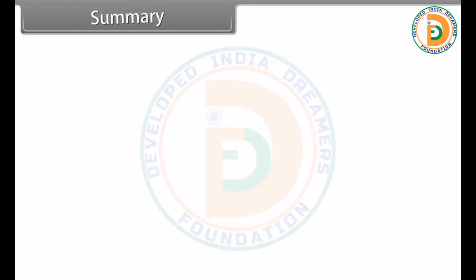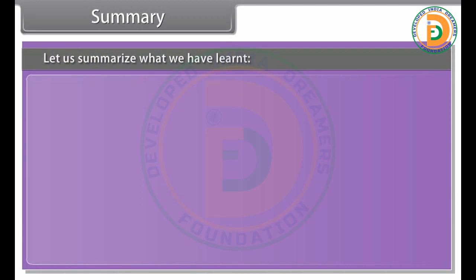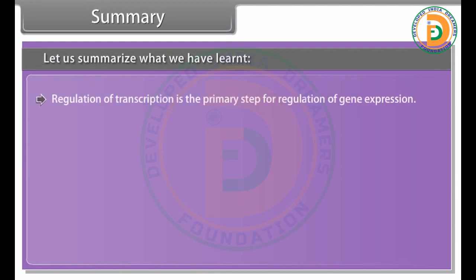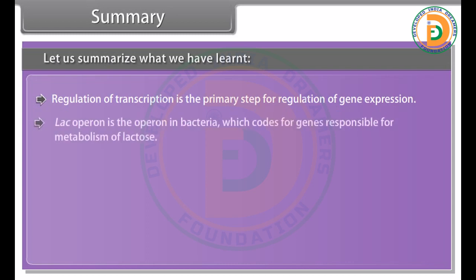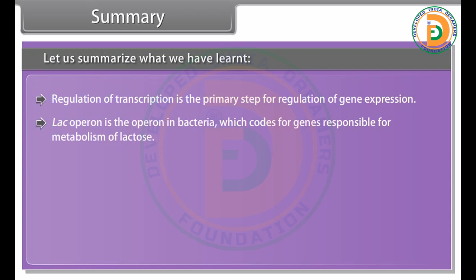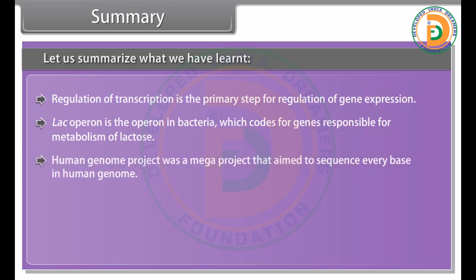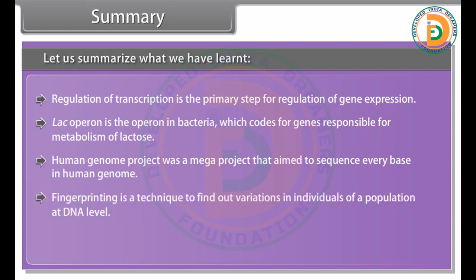Summary. Let us summarize what we have learned. Regulation of transcription is the primary step for regulation of gene expression. Lac operon is the operon in bacteria which codes for genes responsible for metabolism of lactose. The Human Genome Project was a mega project that aimed to sequence every base in the human genome. DNA fingerprinting is a technique to find out variations in individuals of a population at the DNA level. It works on the principle of polymorphism in DNA sequences.